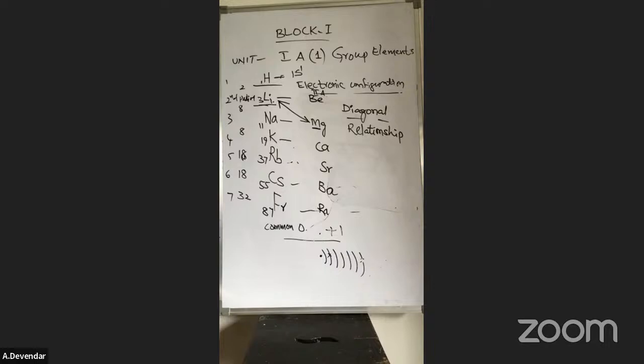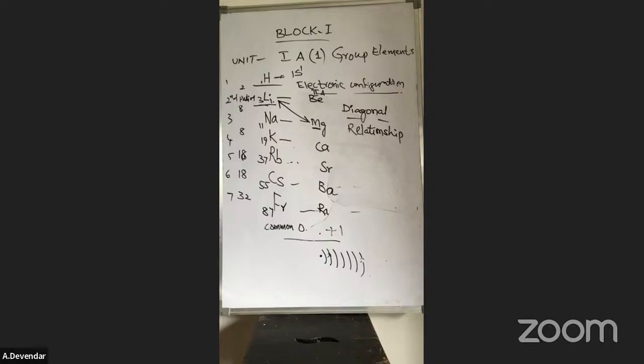Why do they show the anomalous property? Because the size is very small. Lithium's size is very small; it has only the second orbit. Due to that reason, it is hard, it does not lose its luster, and it forms nitrides. Just as in the diagonal relationship, at ordinary temperature only, it can form nitrides. But for the other elements, only under very drastic conditions can they form nitrides.